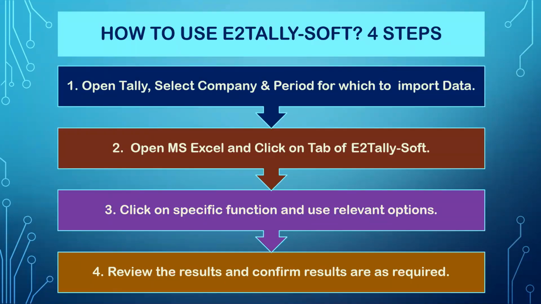These are the 4 simple steps to use E2TallySoft. First, you open Tally, select the company and the period for which you want to import the data. Second, open MS Excel and click on the tab of E2TallySoft. Third, you click on the specific function and use the relevant options as required. And then you review the results and confirm whether the results you achieved are what you wanted.